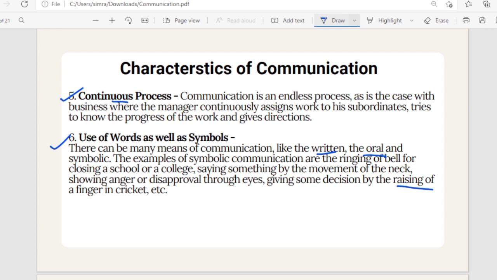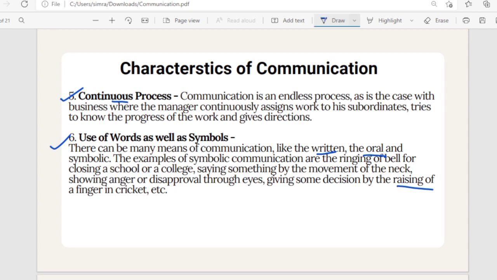Due to the barrier of noise, or due to the technical barrier of poor network connection. But does it stop? No, it doesn't stop. It never stops. After that, you'll try it in some other way. Maybe she'll message you, or maybe you'll try calling her again.